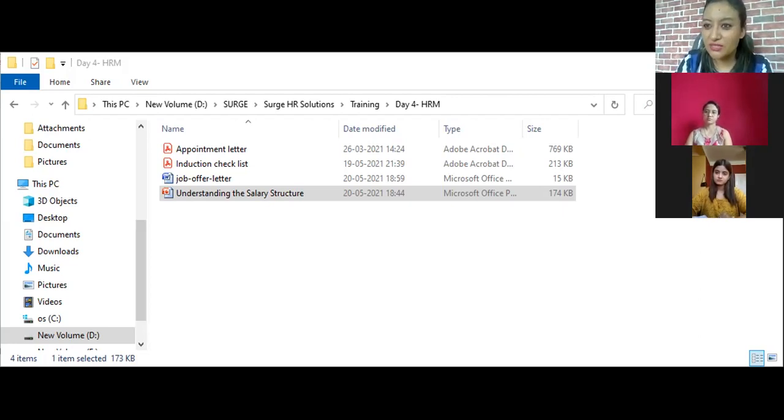Are you getting my point? If the first component in the salary structure is 15,000 or lesser, then employee provident fund will be 12% of that particular basic salary. But in case the basic salary is more than 15,000 per month,